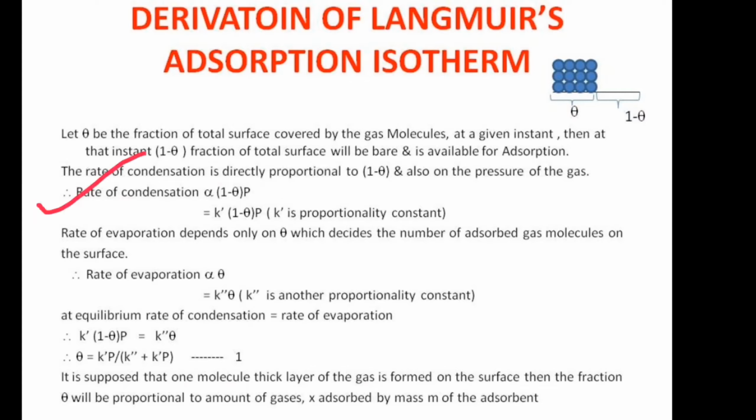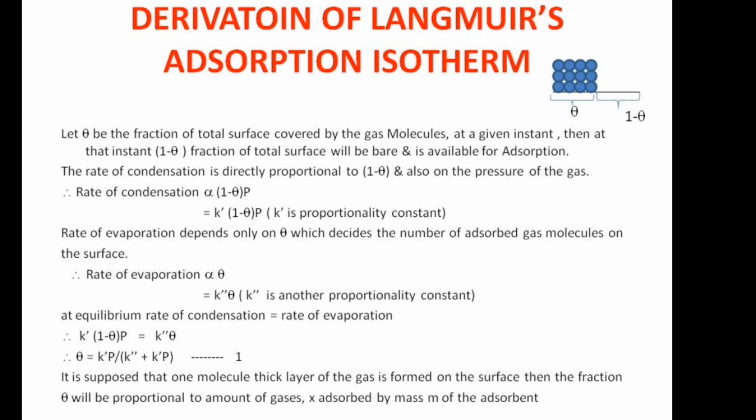Since directly proportional, if we use equal to, we must take a proportionality constant. So rate of condensation is equal to K dash into 1 minus theta into P, where K dash is the proportionality constant.